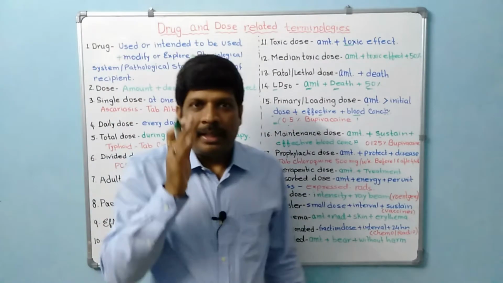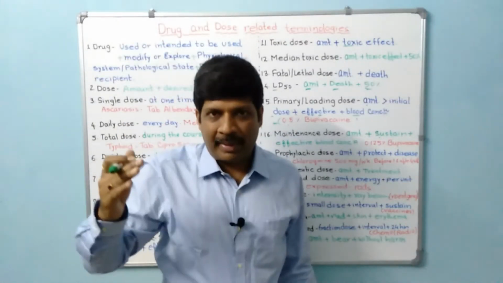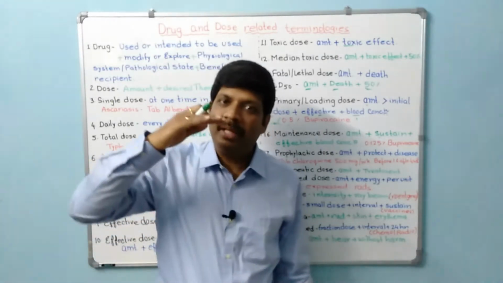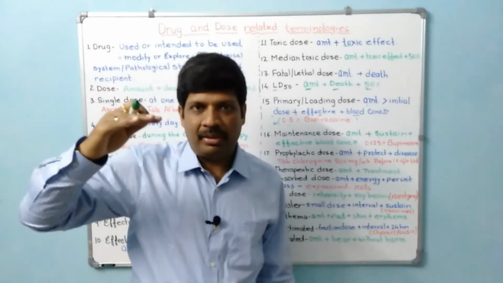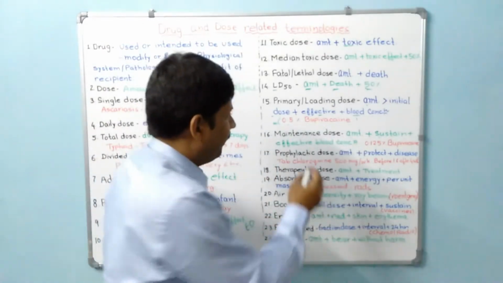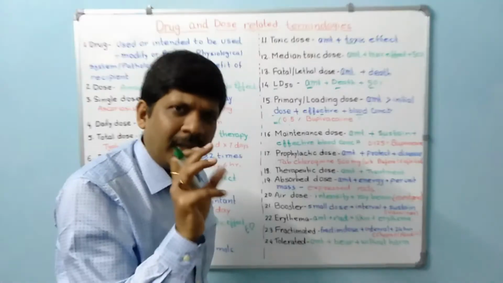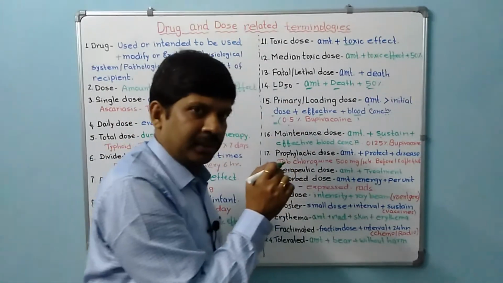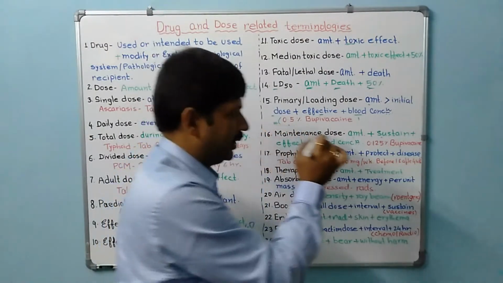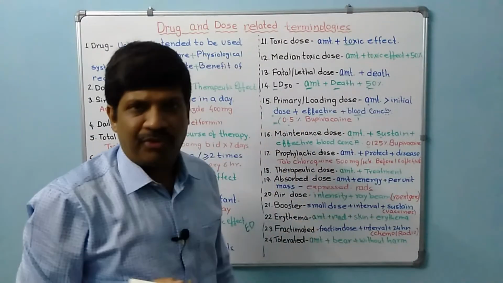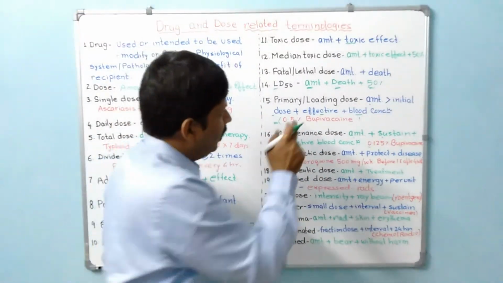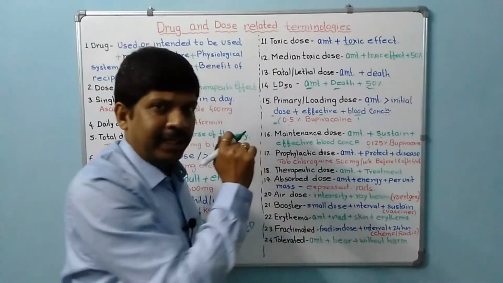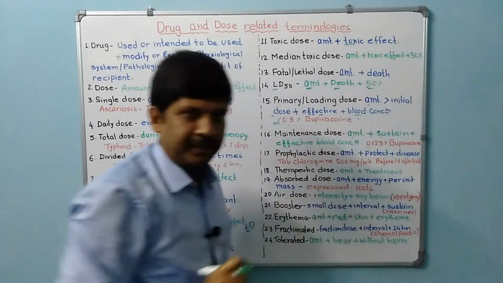So if the blood concentration needs to be more than 20 microgram per deciliter, for example, then that concentration needs to always stay above that level, and that can be maintained by giving a smaller quantity of dose after the loading dose, and that is known as the maintenance dose. Here the example is 0.125% bupivacaine. So to load the drug and cause the anesthesia, we give this percentage, and to maintain we give this percentage.